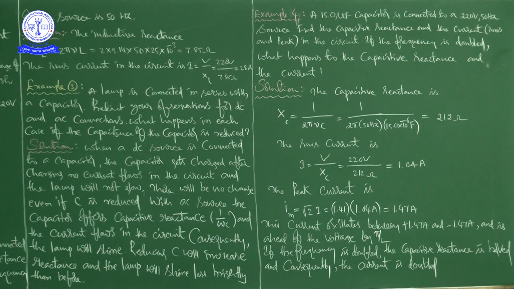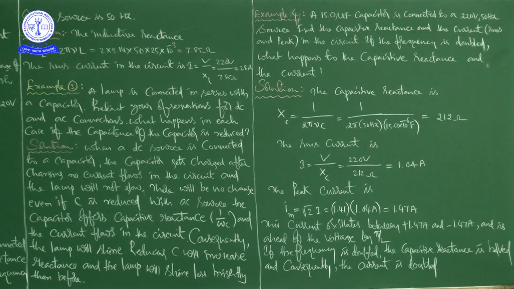In the bracket, RMS and peak, right? So we have to find RMS current and peak current also. So in the bracket he is asking both the currents in the circuit.